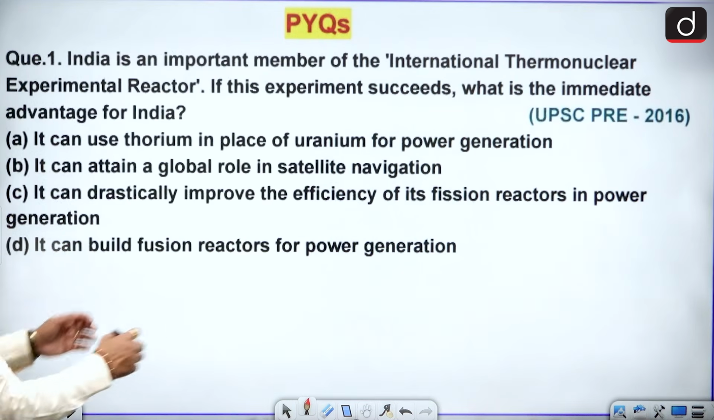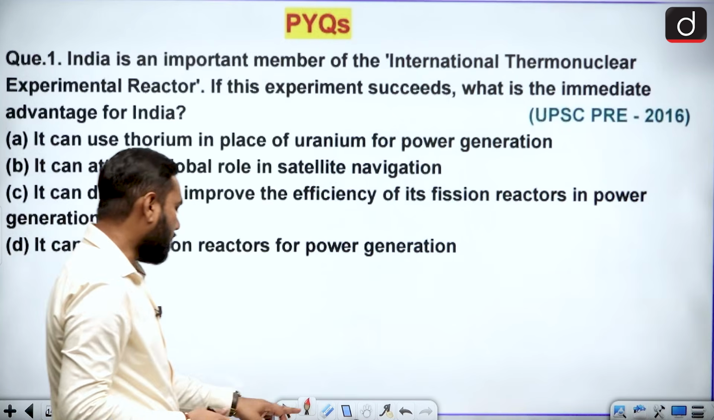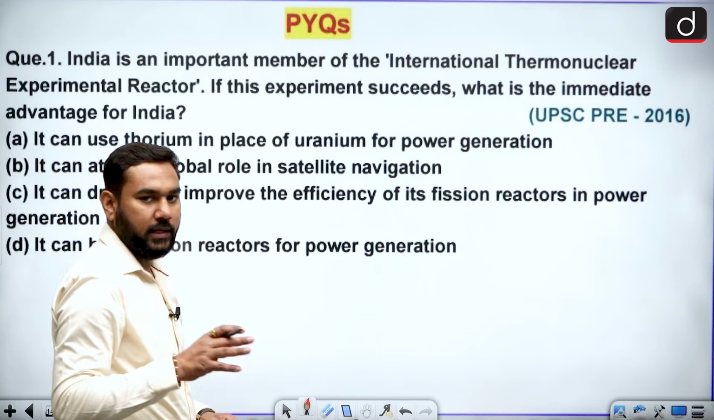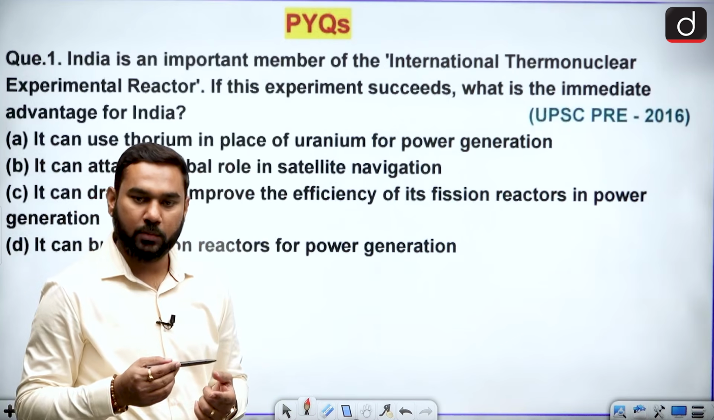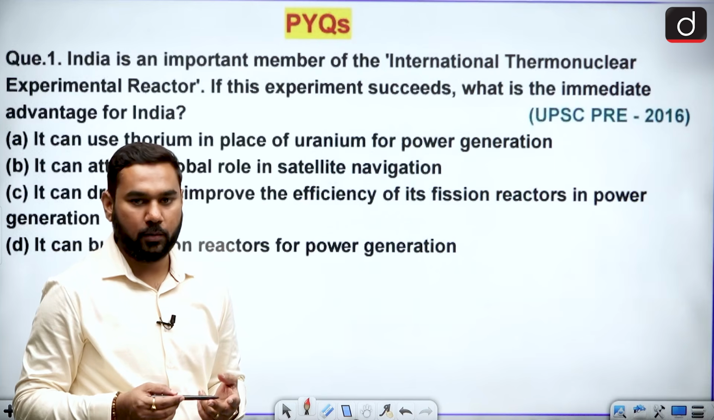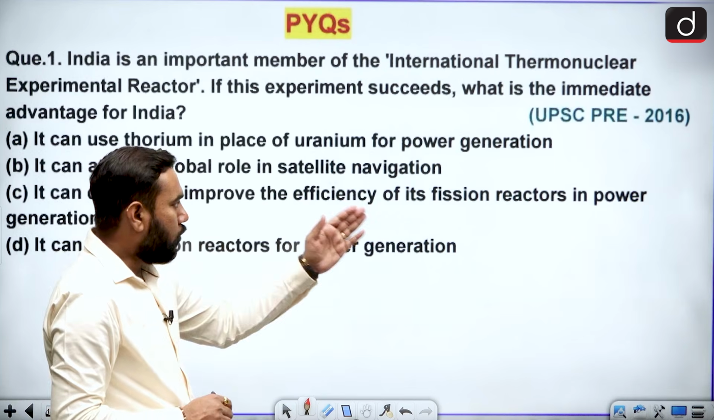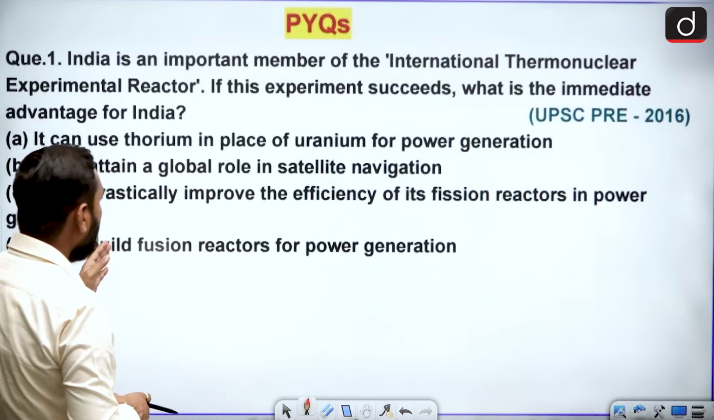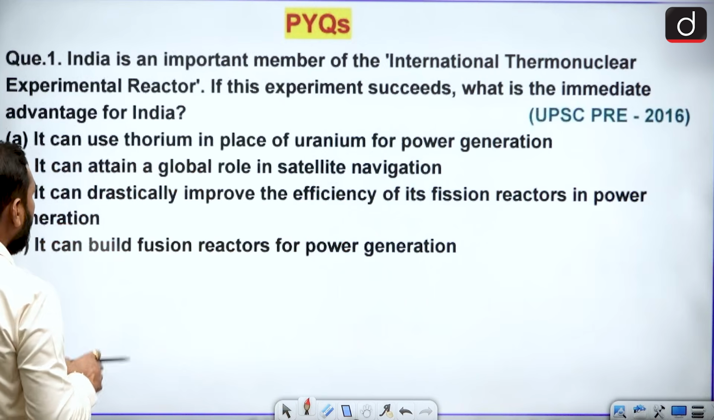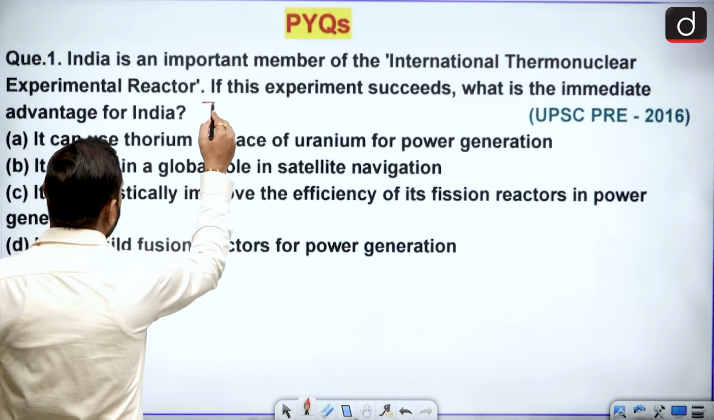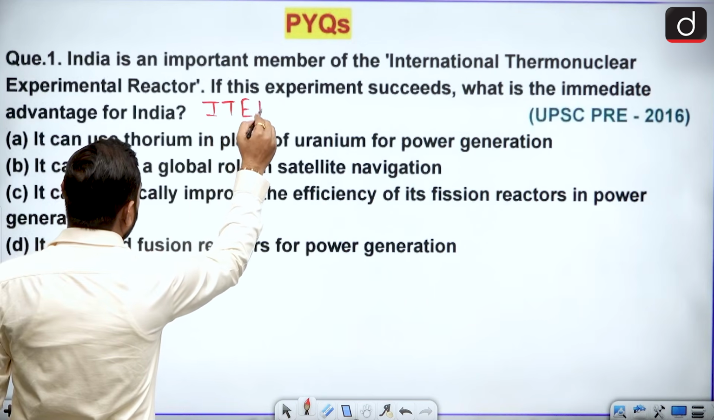So this is the topic, and now we talk about the questions related to it. As I told you, UPSC has asked questions about missiles and also about the ITER project. So in 2016, there is a question. This is based on the ITER project.